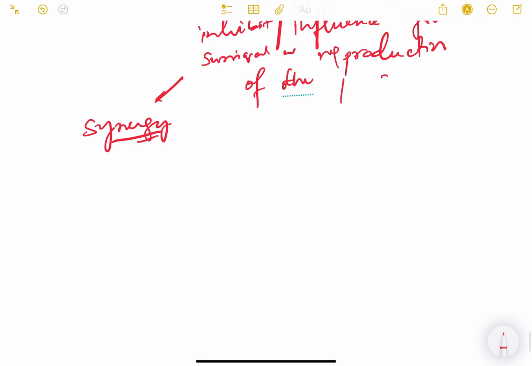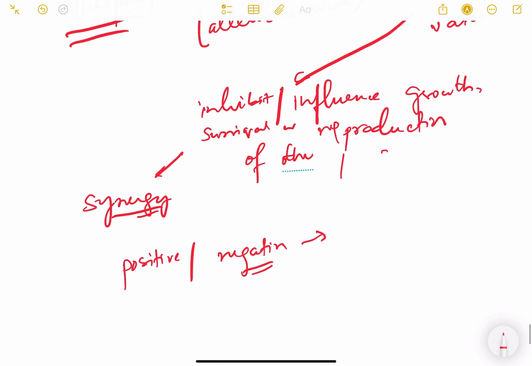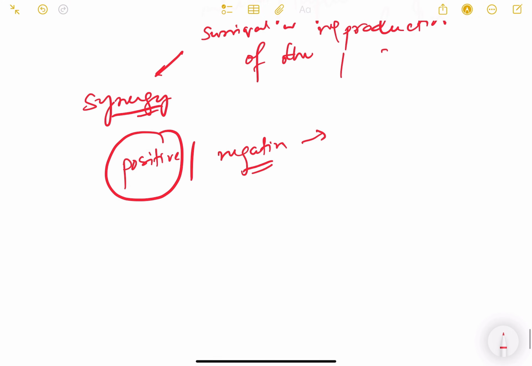Now allelopathy can be positive or negative. Negative meaning they release such chemicals that inhibit the growth and survival of other plants. It can be positive meaning it supports the growth and reproduction of other crops. For example, I'll tell you the example of rice.